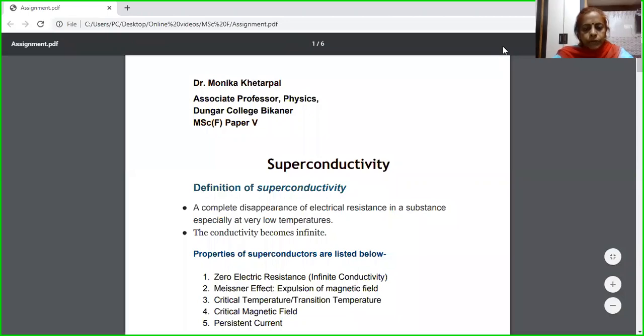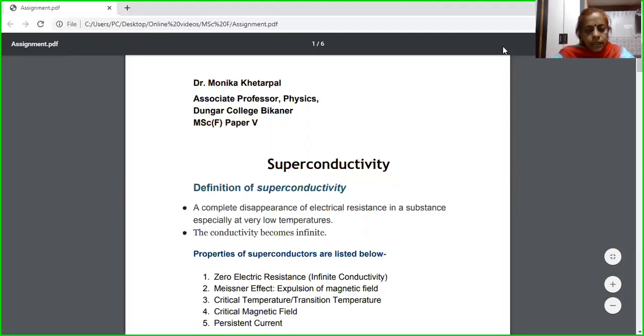Today, I am going to deliver a lecture on superconductivity. This is a topic of MSc Final Physics, and the paper is fifth. In my previous lectures, what I have discussed, I am today going to give questions on that basis. So for that, I am summarizing what I taught in my previous lectures.